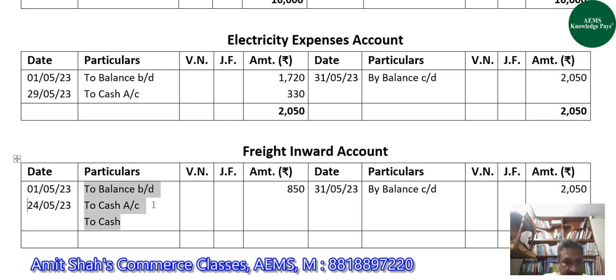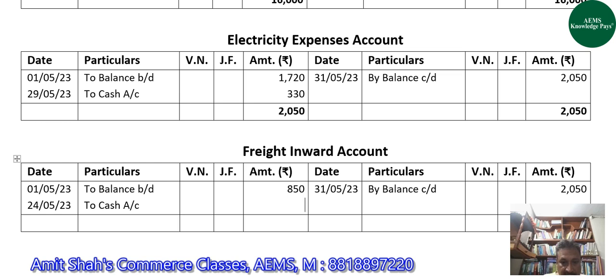Okay, cash is already mentioned here with 270. So now the total of freight inward on the debit side, there is no amount given on the credit side, no transactions there. So the total here is 1,120. The same will become the balance of freight inward on 31st May.